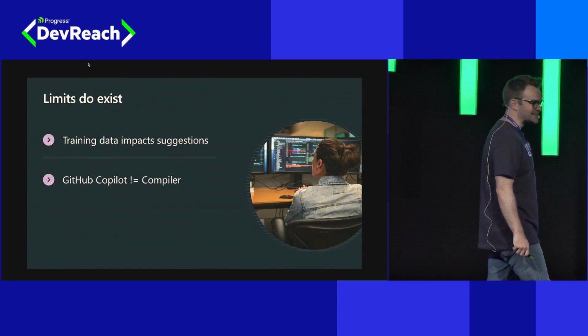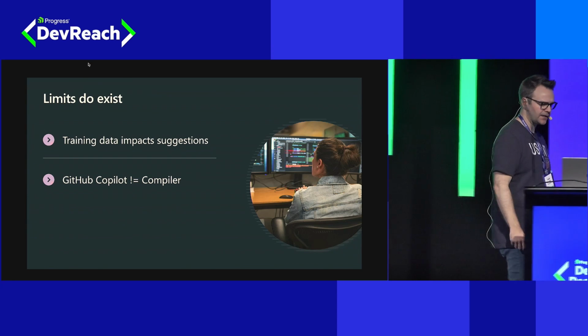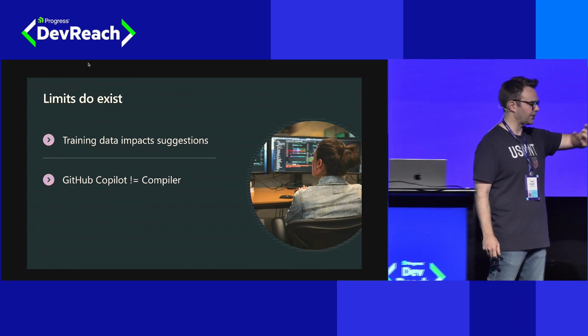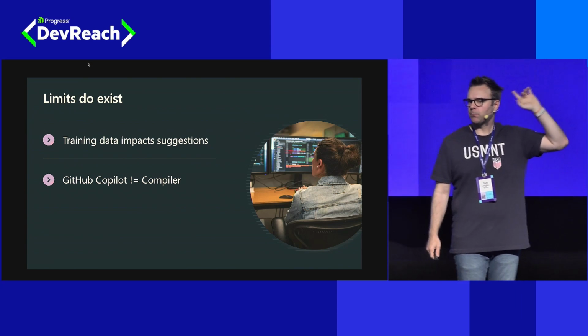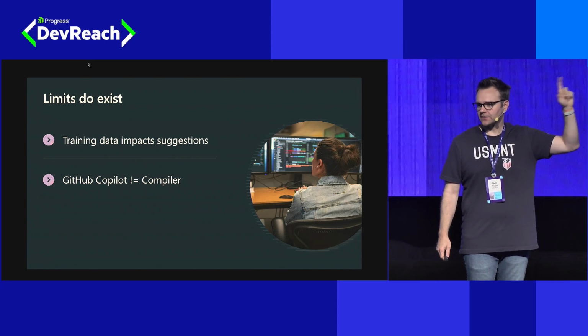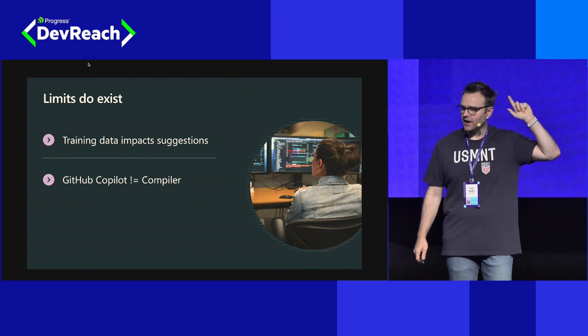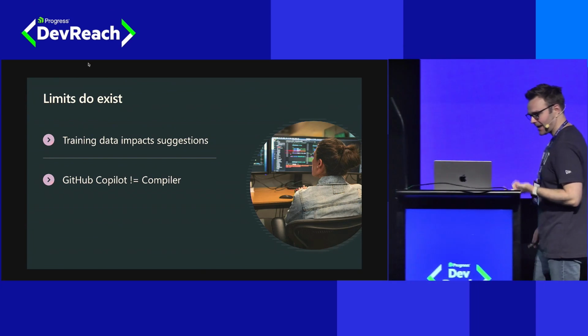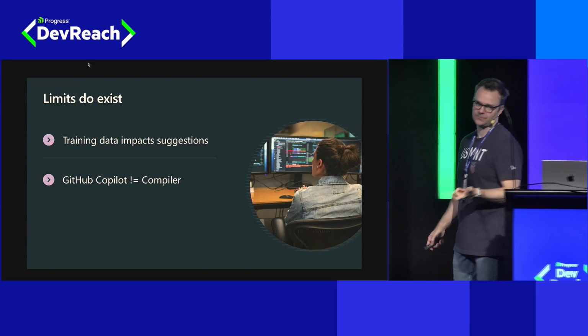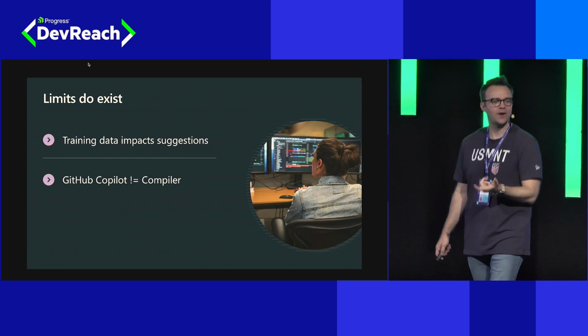GitHub Copilot is not a compiler. There was something else we talked about large language models not being able to do yesterday, and that was they cannot perform actions. And that is also true for GitHub Copilot. It cannot compile your code. It does not know when it gives you back a code completion if that code is correct or if that code runs. That's not what it does.